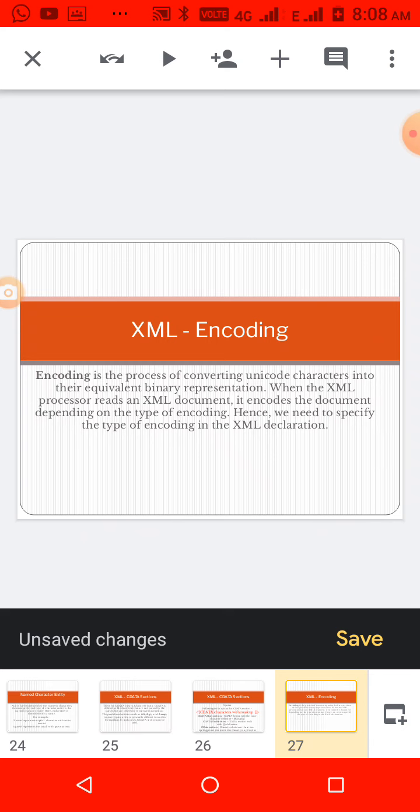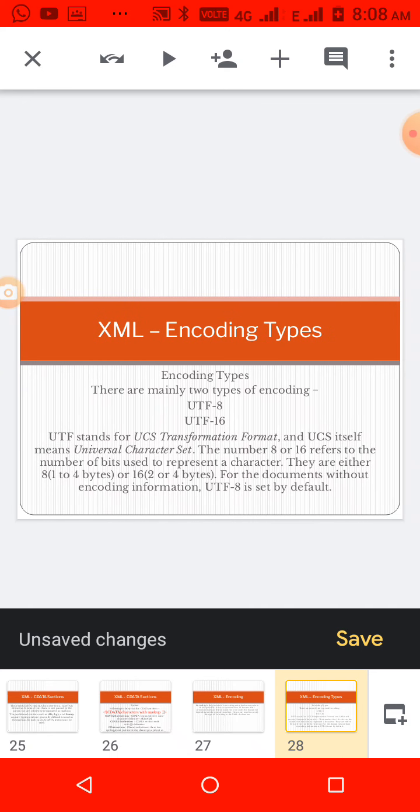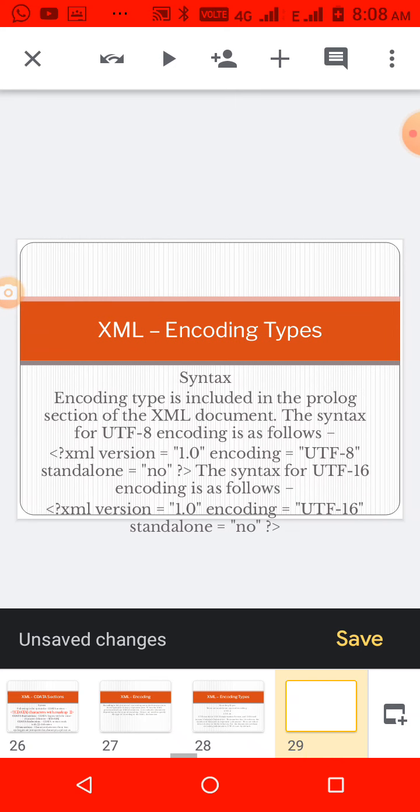Okay, and then encoding. It is a process of converting Unicode characters into the equivalent binary characters. This is the first section, the prologue, where we write some of the properties. The encoding scheme, we write UTF-8 and UTF-16. While transferring our text, how many bits it must be transferred in, whether it must be converted to 8-bit or 16-bit, that is the encoding type. It is included in the prologue section of the XML document. So first we write XML version 1.0 and encoding UTF-8 or UTF-16.